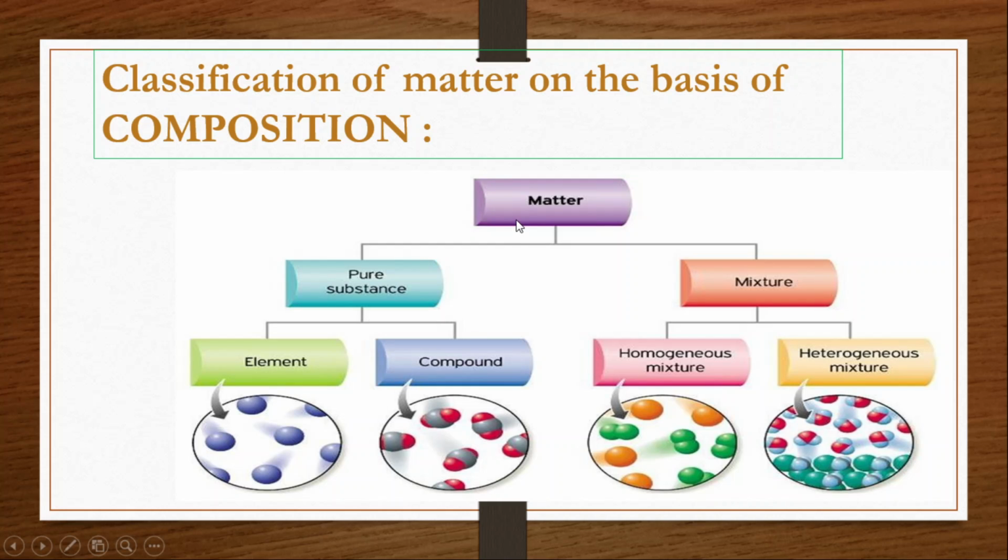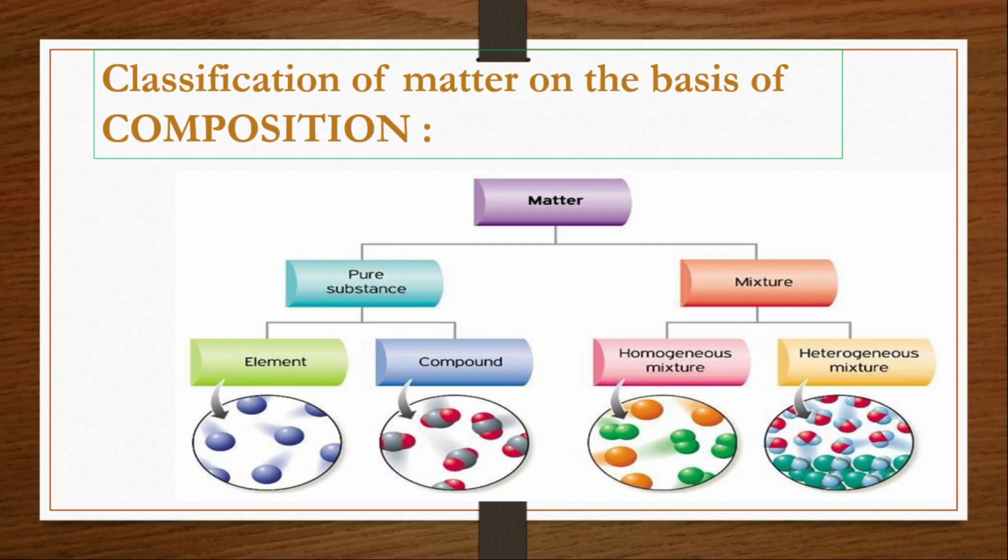A pure substance is matter made up of only one type of substance.